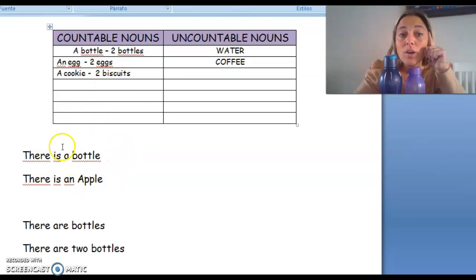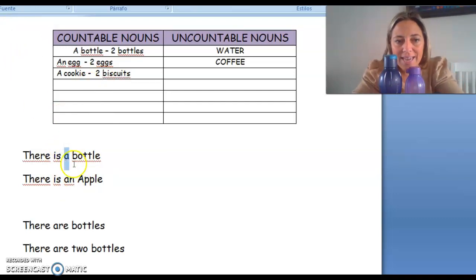Remember, when it's singular, always a or an before, yes? You can say a or an. Remember the difference? When it starts with a vowel or it starts with a consonant, yes? A vowel or a consonant.